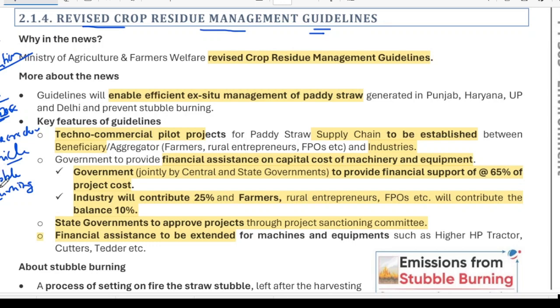What is this stubble burning? Stubble burning is that when October to November comes, paddy is a crop cultivated by the farmers during the monsoon season. So by the time of October and November, the paddy is being cut from the field.